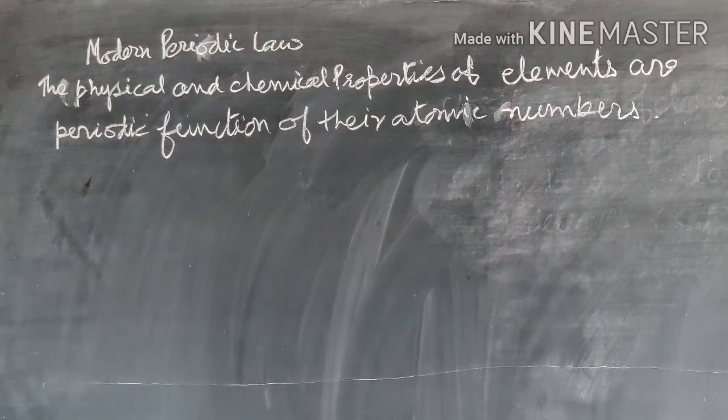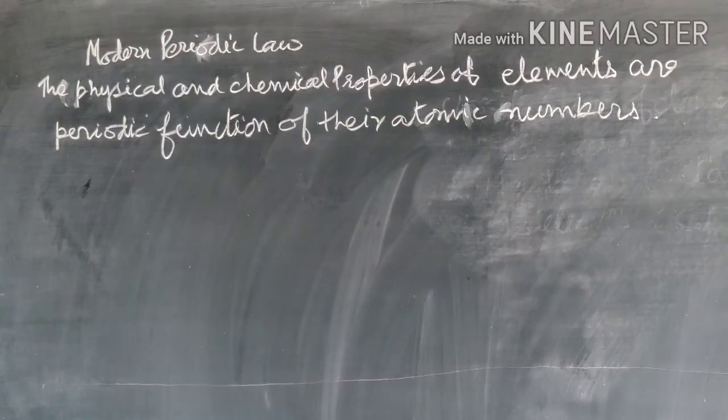So we can write the modern periodic law. I am repeating, the physical and chemical properties of elements are a periodic function of their atomic numbers. So this is the modern periodic law. And then, according to atomic number, the elements are arranged in the increasing order of their atomic numbers. And now we use the periodic table that is called the modern periodic table, and that is also called the long form of the periodic table.